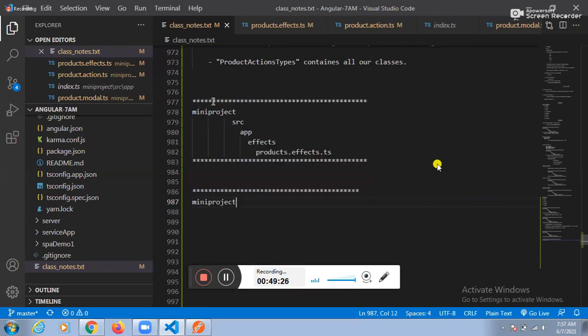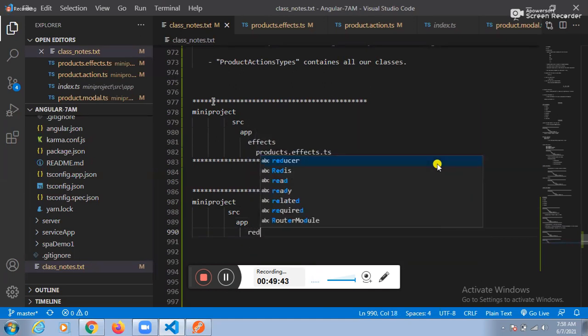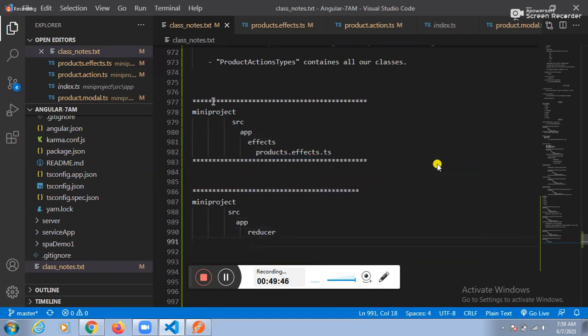See this one here. What is the project name? The project name is mini project. Under the mini project, which folder? Source folder. Under the source folder, which folder? App folder. Under the app folder, which folder? The folder is the reducer folder. Under the reducer folder, which reducer?